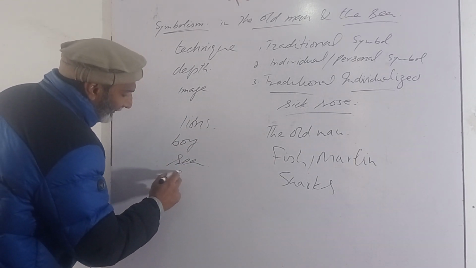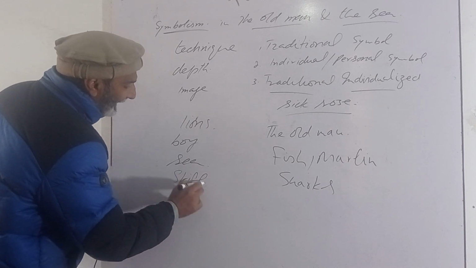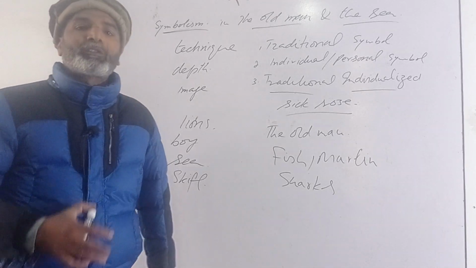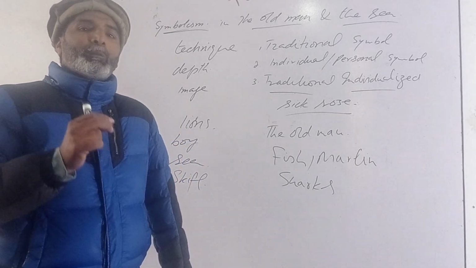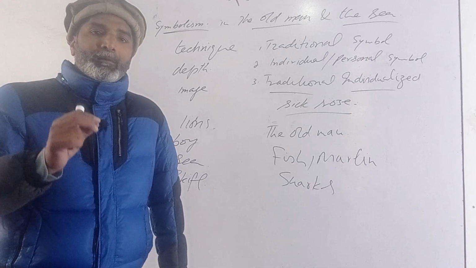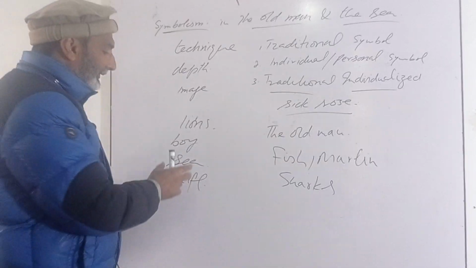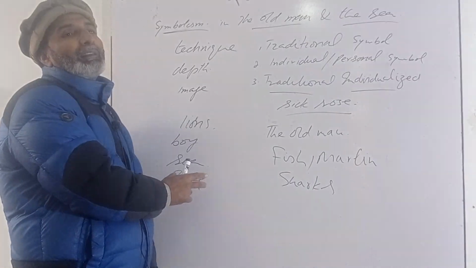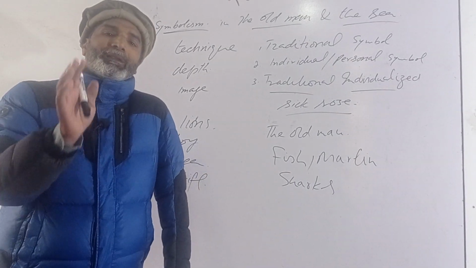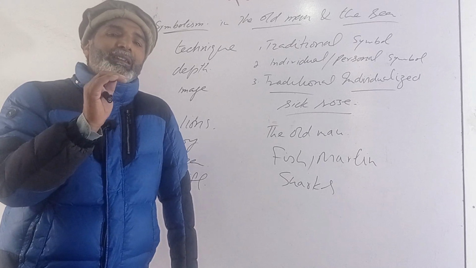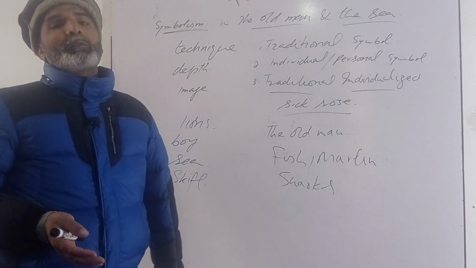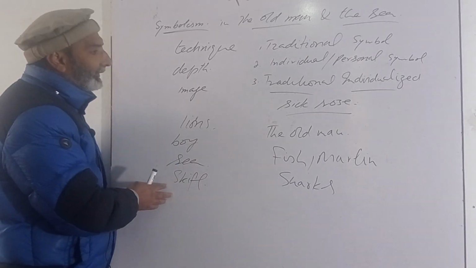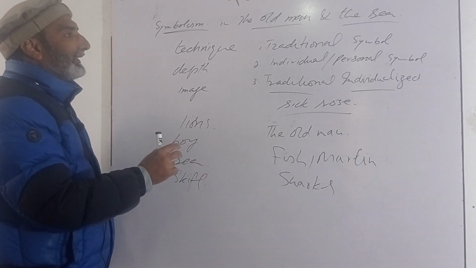Then we have the skiff. The sea is big, but the skiff is small. His boat, a small boat. The skiff is symbolic of an individual's life. Life in general is unlimited, whereas the life of man is small like a boat. A man is given 60 or 70 or 50 years to survive in this world and do things in this world. So in this way, the skiff is symbolic of man's individual life.